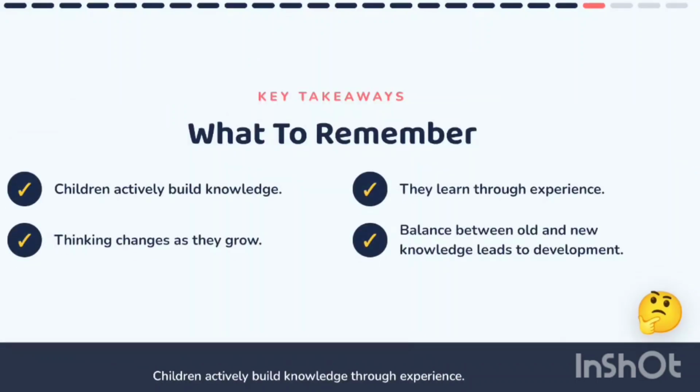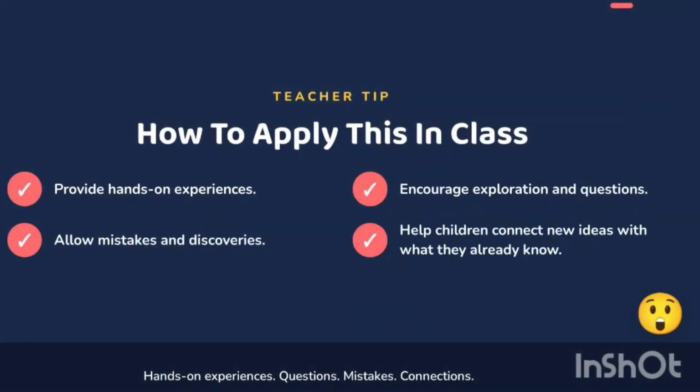Key takeaways: children actively build knowledge. They learn through experience. Their thinking changes as they grow. And the balance between old and new knowledge is exactly what leads to development. A practical teacher tip: provide hands-on experiences, encourage exploration and questions, allow mistakes and discoveries, and help children connect new ideas with what they already know.